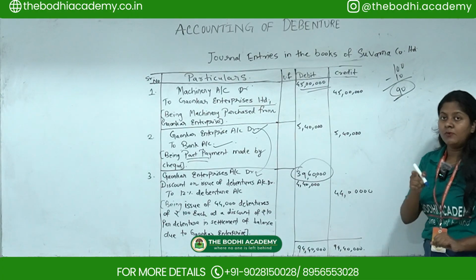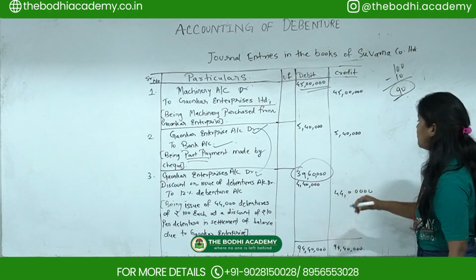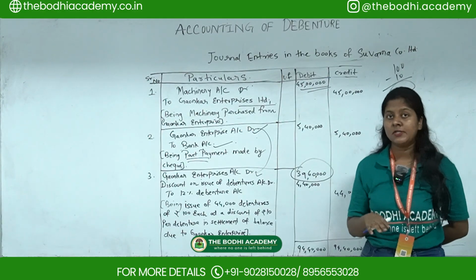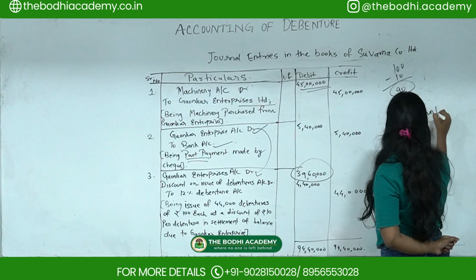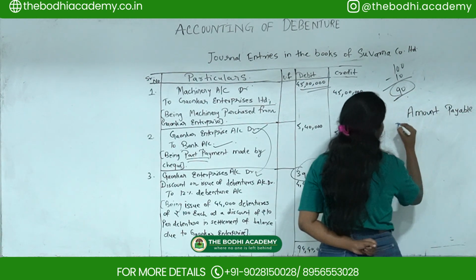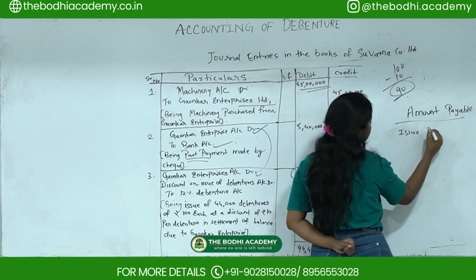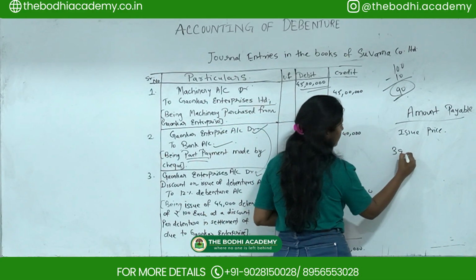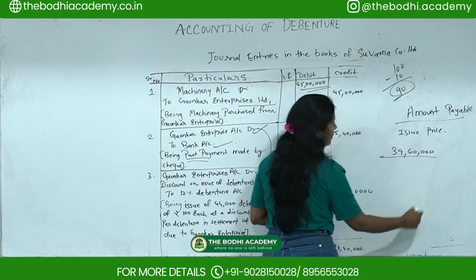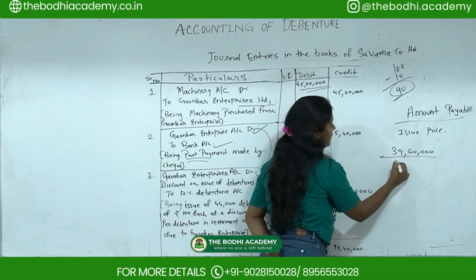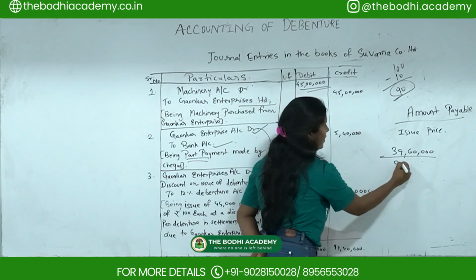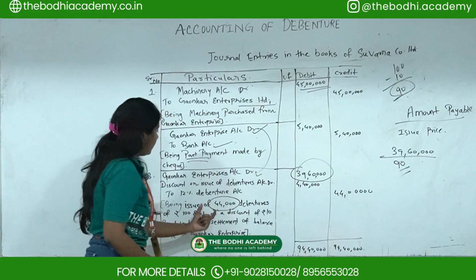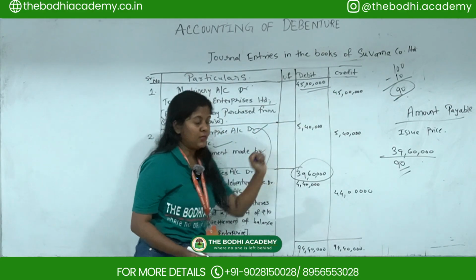Now you have to find out how many debentures are to be issued. How are you going to find out? You have to find the purchase consideration, and the formula is amount payable divided by the issue price. The amount payable is 39 lakh 60,000, divided by the issue price. The issue price we got as 90. So you'll get 44,000 debentures.